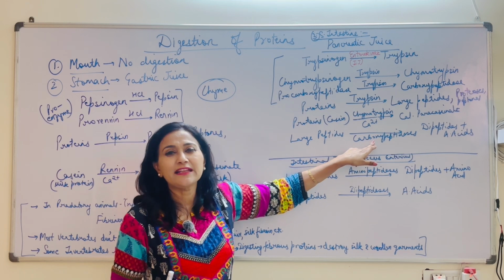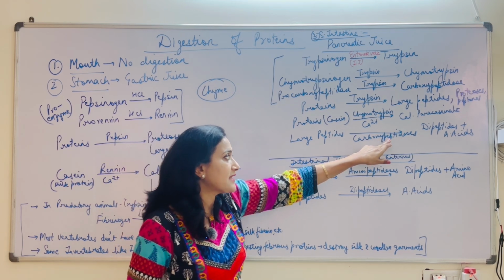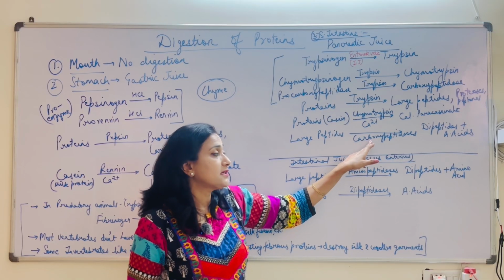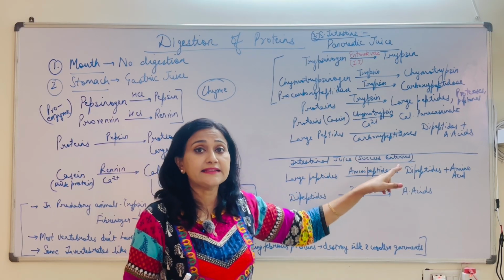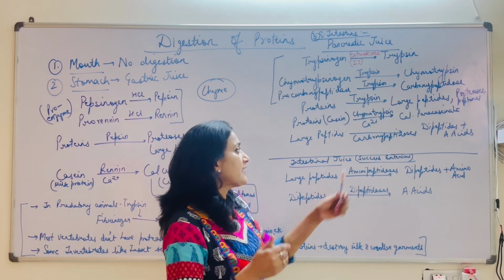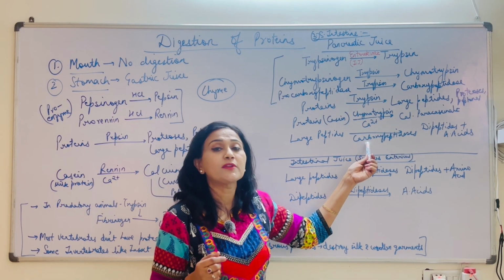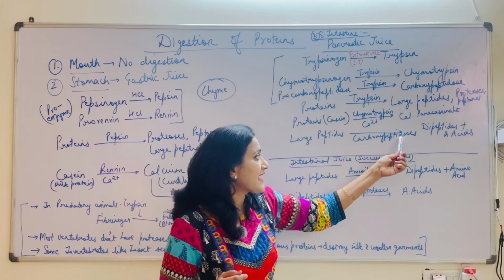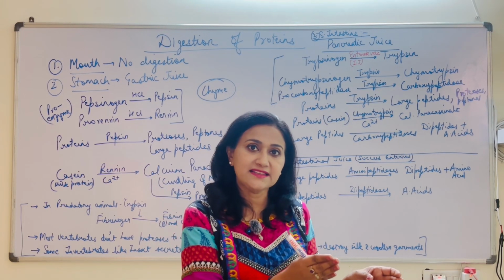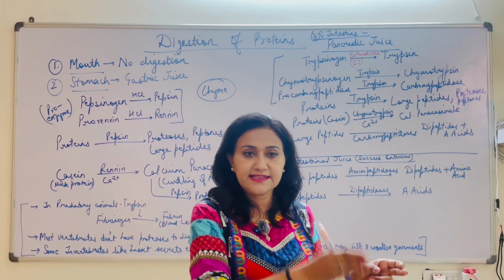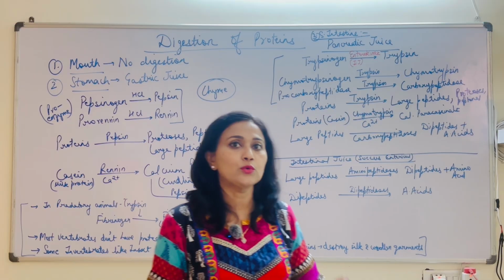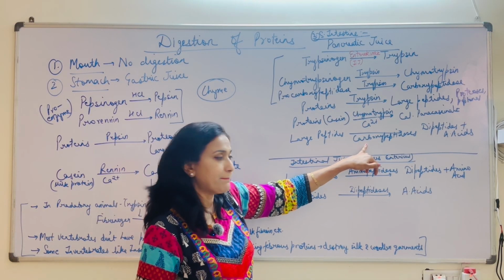Now here, what is the meaning of carboxypeptidase? As the name suggests, carboxy peptidase means this enzyme is acting upon the peptide bond and breaking down the amino acids from the carboxylic end. A single amino acid at a time at the carboxylic end is broken down by the action of carboxypeptidases.